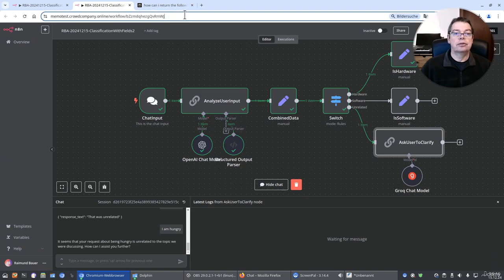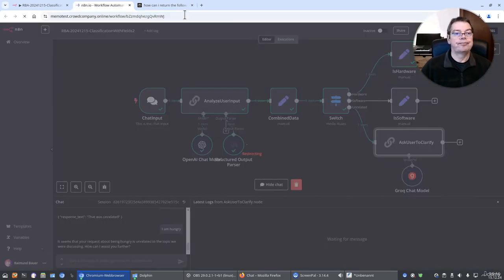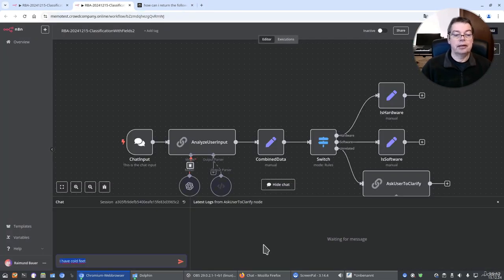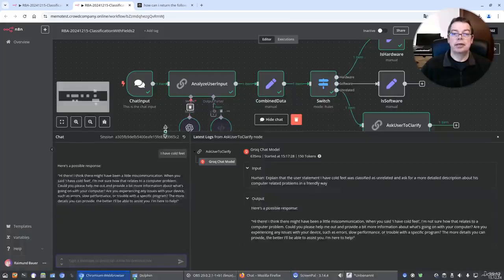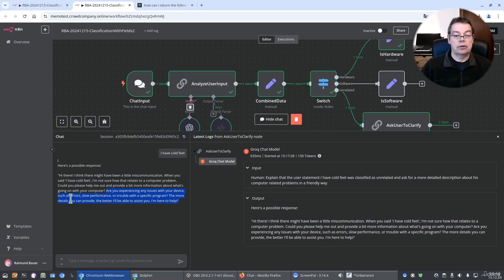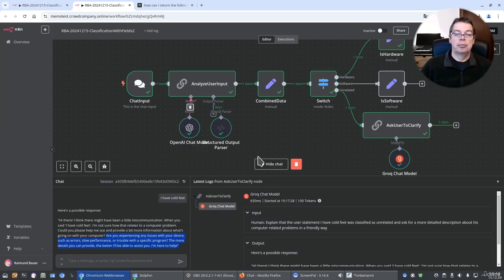I'm actually going to reload the whole workflow. And now I say something like, I have cold feet. And now we get a response. Hi there, I think there might have been a little miscommunication when you said you have cold feet. I'm not sure how that relates to a computer problem. And then it asks for more computer-related details,